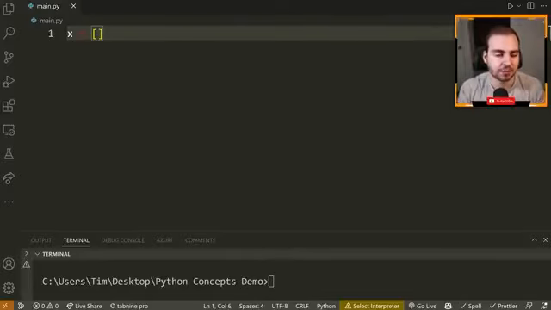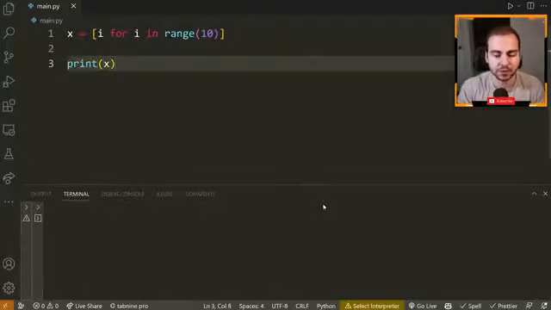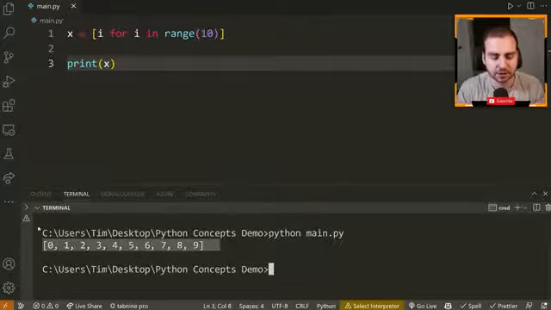So the most basic comprehension you can do here is something like x, or we'll go with i for i in range, and then maybe something like 10. And in case you can't guess it here, what this is going to do is give me an array that contains the numbers 0 through 9. So let me open up my terminal and run this, and there you go, we get 0 through 9.